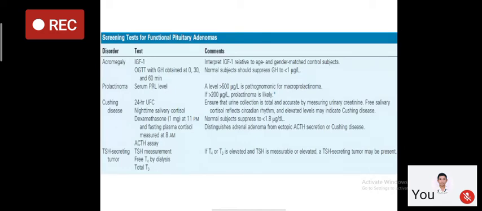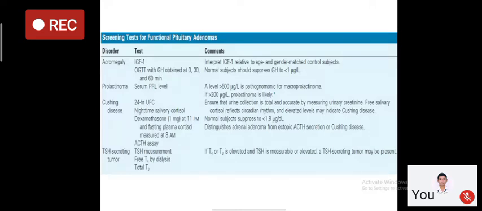Now, since there is hyperfunction, we tend to perform a suppression test. If you remember, we have discussed some stimuli which cause suppression of growth hormone, and one of them is glucose. So we will perform an oral glucose tolerance test. We give 75 gram of oral glucose. We measure growth hormone at 0, 30, and 60 minutes under the influence of 75 gram glucose. Growth hormone in a normal individual should be suppressed to less than 1 microgram per liter, but it remains more than 1 microgram per liter in individuals with acromegaly.